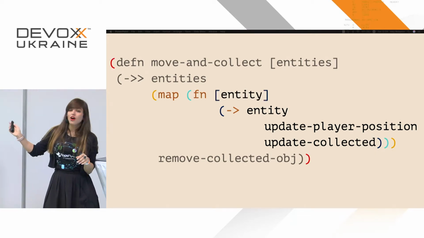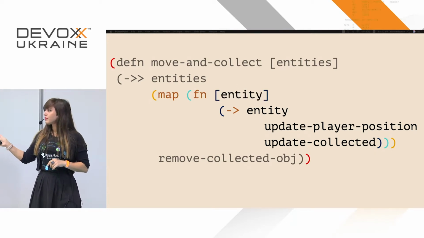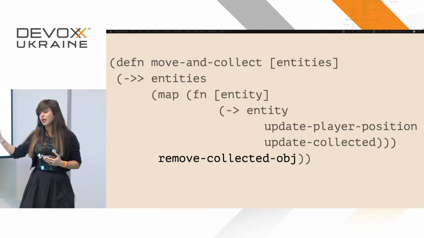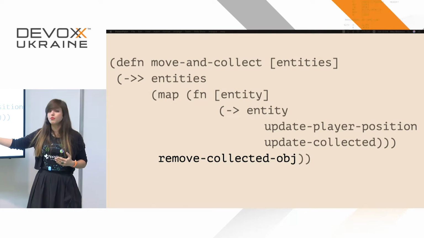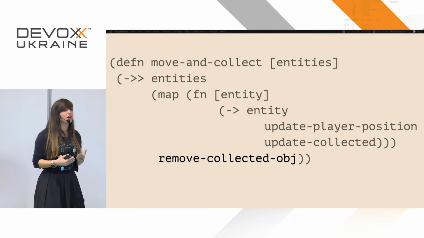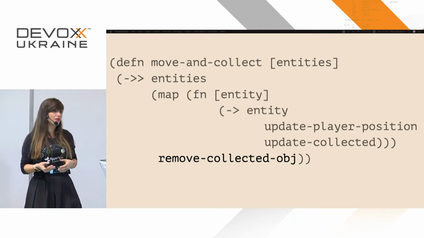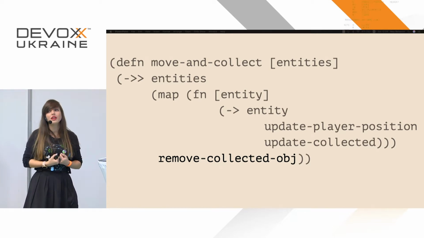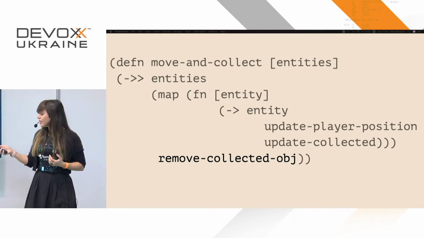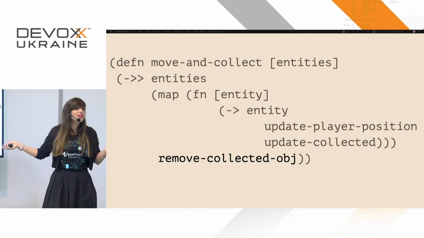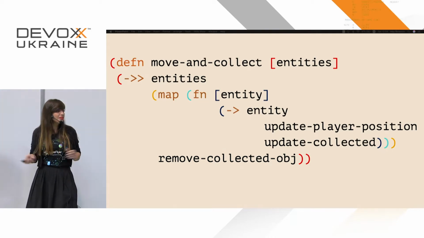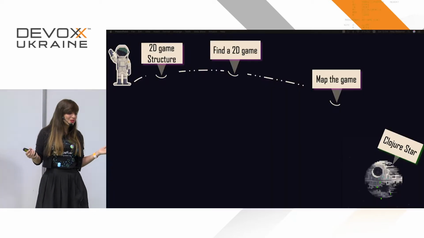So now that we're done with all the entities from the game, the next thing that we want to do is to update if there were any entities that we need to remove from the screen. Remember, we collected an apple. Now that we are done updating all the apples, if they were collected, now we will need to update from the screen just to remove them, OK? And then that's it. That's the entire code. That's all we have.